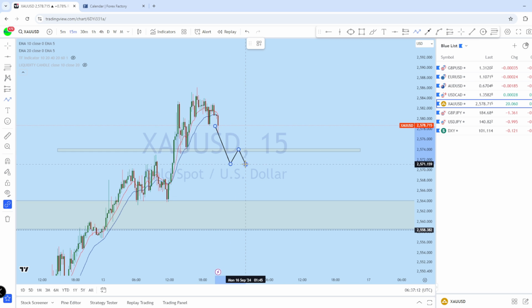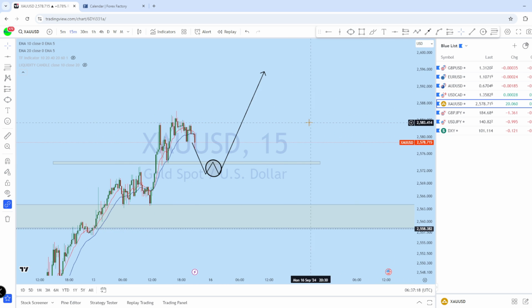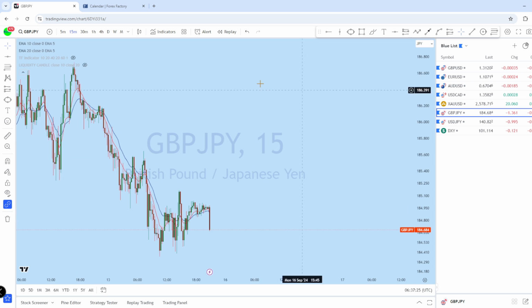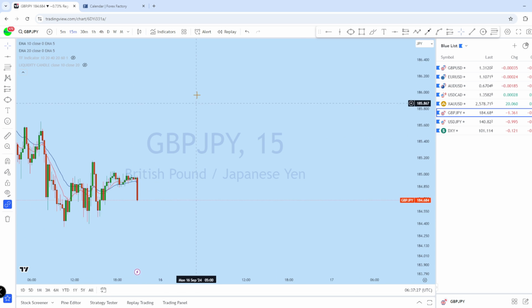If we see that gold has shown suitable breakup structure according to the rules of our strategy, we will be looking for going long on gold with a high probability trade setup. Now let's look at JPY pairs. Let's see what kind of opportunity we have.